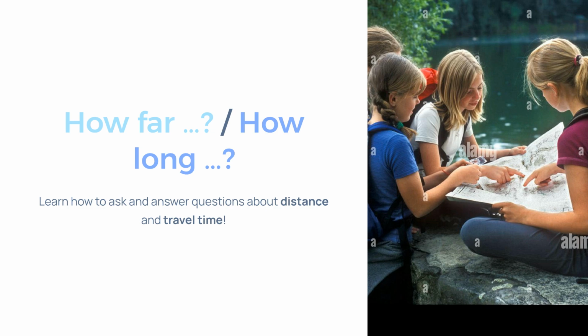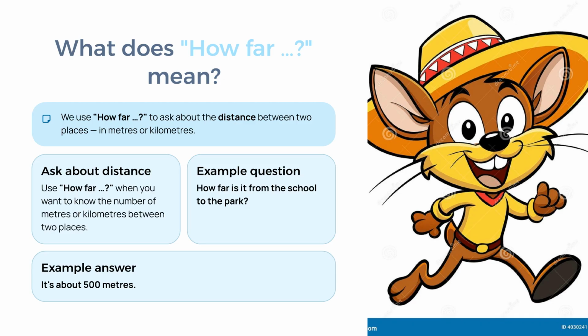Welcome, everyone. Today, we are going to learn how to ask and answer questions about distance and travel time using how far and how long. What does how far mean? We use how far to ask about the distance between two places, measured in meters or kilometers. Use how far when you want to know the number of meters or kilometers between 2 points. For example, you can ask, how far is it from the school to the park? And answer, it is about 500 meters.